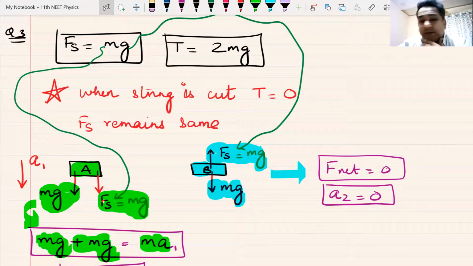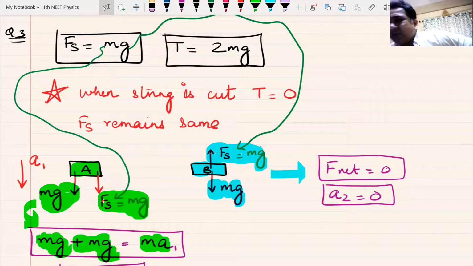Then we draw the free body diagram of block A and block B. On block A, mg and mg, 2 mg is downwards. That must be equal to mass into A1. A1 becomes 2g. But on block B, mg is upward, mg is downward. Net force is 0. Acceleration of this block is 0. Do we understand this?